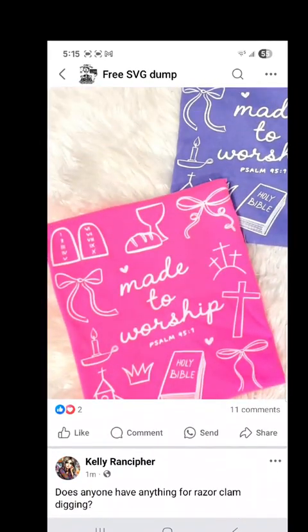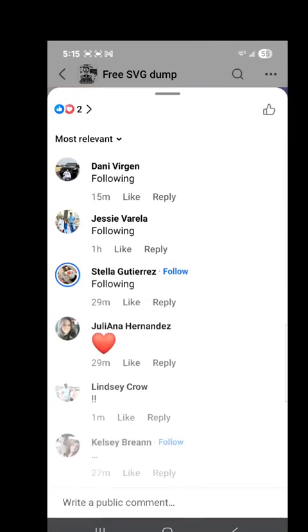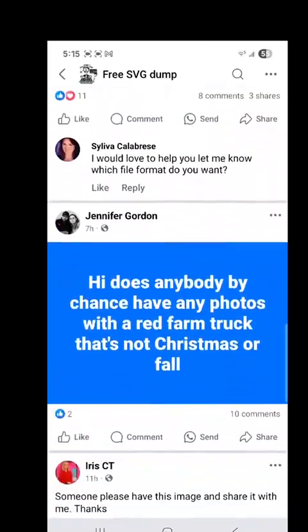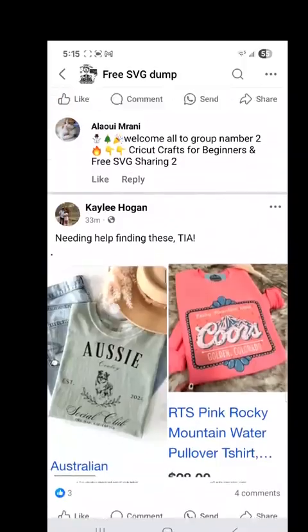See, someone's asking, does anybody have this? So let's see, does anybody got it for them? Nope. Okay, following. Now, most people come here to steal. Now, we're not coming to steal. We're coming to use images.